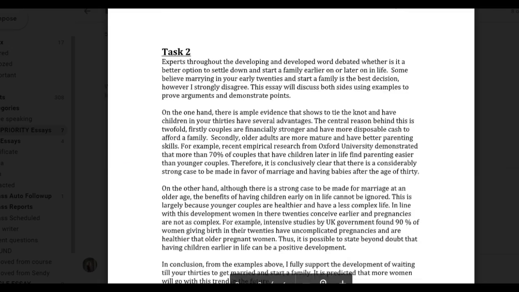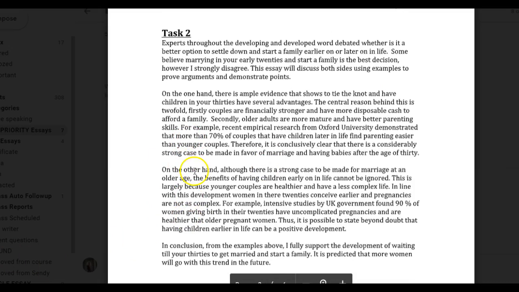You basically said that you could see both sides of it. However, here is where maybe you come into a problem. You say that you strongly disagree. Well, if you strongly disagree, then it doesn't make sense for you to discuss both sides. So what would make more sense here is if you said, some believe that marrying in your early 20s and starting a family is the best decision. And while that may be true for childbirth, I don't believe it is true for, or yeah, how about this? Not childbirth. So while it is true physically for the mother, for the family as a whole, I don't agree.